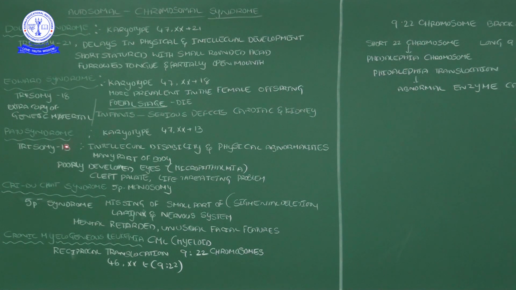Later, Patau syndrome. Patau syndrome karyotype is 47XX plus 13, or we call it trisomy 13. I think you understand, so I will directly enter into the characteristics of Patau syndrome. When the baby, the developed baby, is affected by Patau syndrome, it leads to intellectual disability and physical abnormality. So mental retardation is there. Not only that, several main body parts will not be well developed.